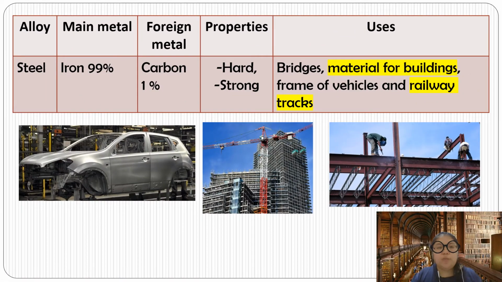Let me go through them one by one. First, the alloy steel. The main metal is iron, 99%. Then we add carbon, just 1%. The properties are hard and strong. We use steel for bridges, as building material, for the frame of vehicles, and also for railway tracks. The train passes through the railway track, so they need something stronger, which is replaced by steel.